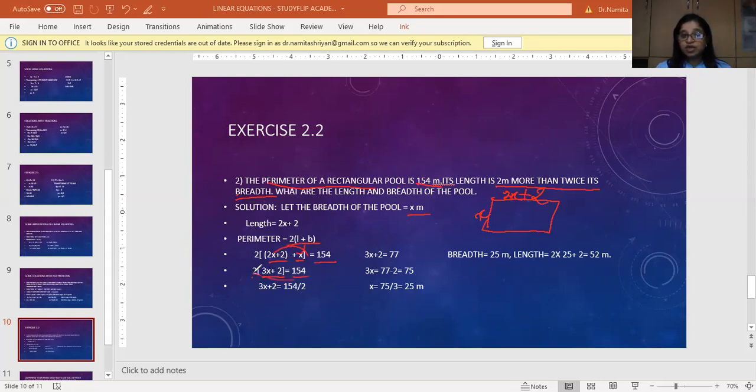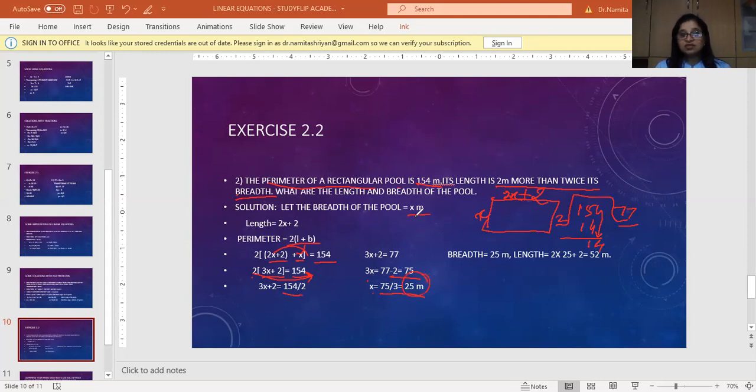Now I'm taking this 2 to the other side. From multiplication, it will become division. So 3x plus 2 equals 154 divided by 2, that is 77. Let us see, 154 divided by 2: 2 sevens are 14, 2 sevens are 14. So 77 is the answer. So 3x plus 2 equals 77. So 3x is going to be 77 minus 2, which is 75. So x is going to be 75 divided by 3, 25 meters.